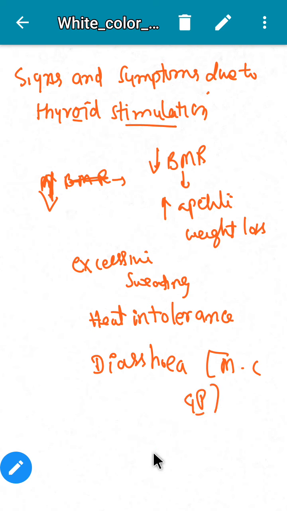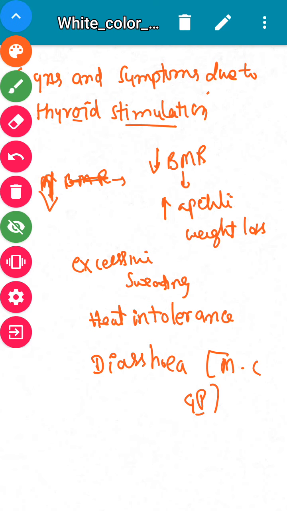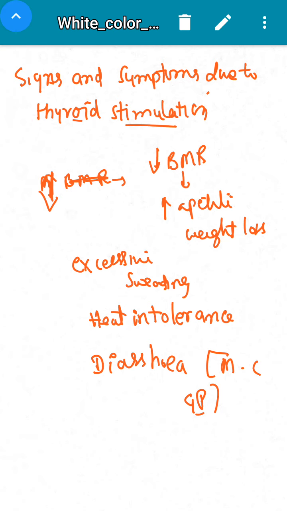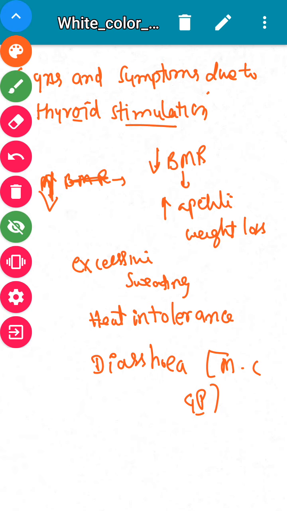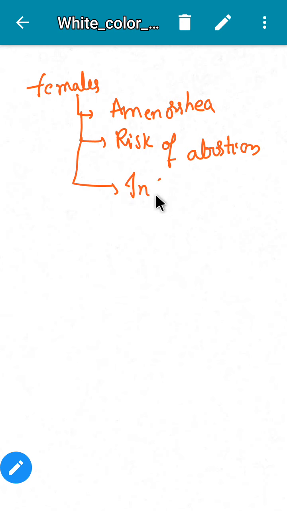In females, we will see amenorrhea, increased risk of abortion, and infertility also.